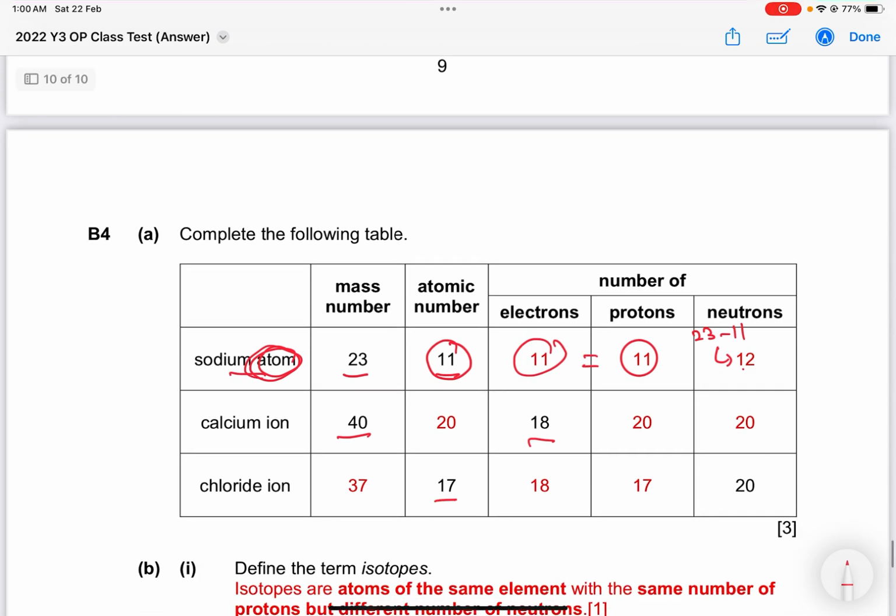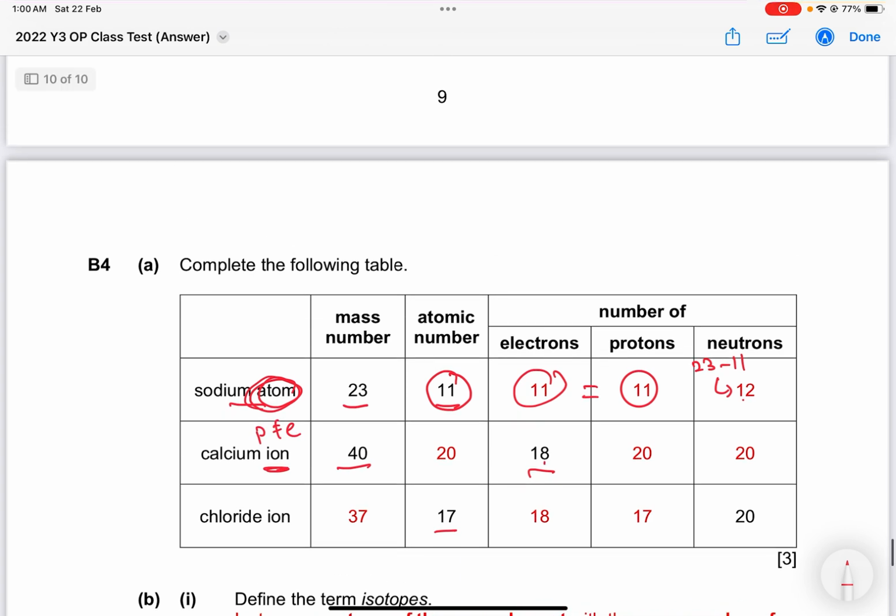Next one, calcium ion. Once you see ion, that means you know that proton is not equal to the electron here. Okay, so they give you electrons is 18, mass number is 40. How do you find the atomic number? Atomic number is also your proton number. And actually, how do you know calcium proton number? You just see the periodic table.